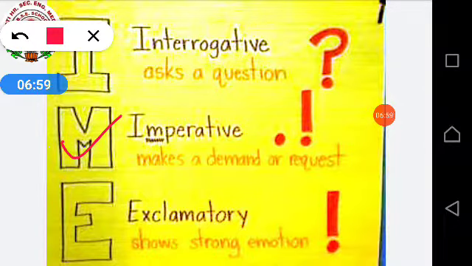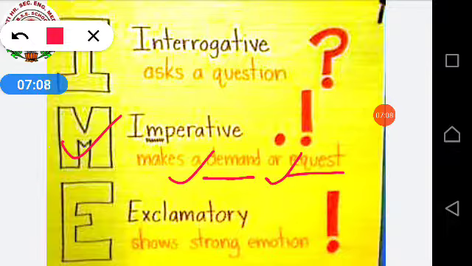Imperative sentences, we can divide it into two. They are demand or command, and second, request. Imperative sentences are those sentences in which we are demanding something. We are ordering something, like, shut the door, don't talk, be quiet. Here you are giving orders. When we are giving orders, it comes under imperative sentence.